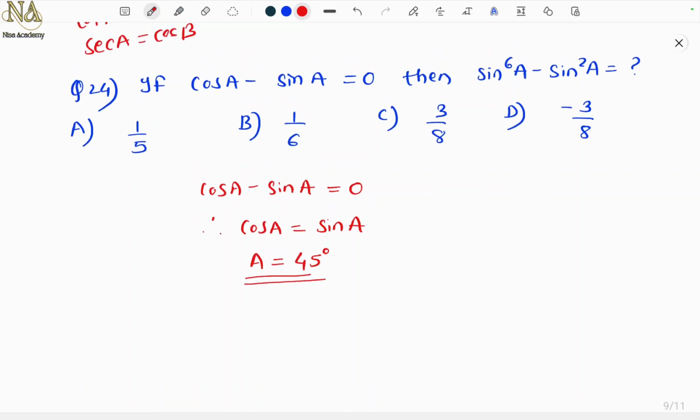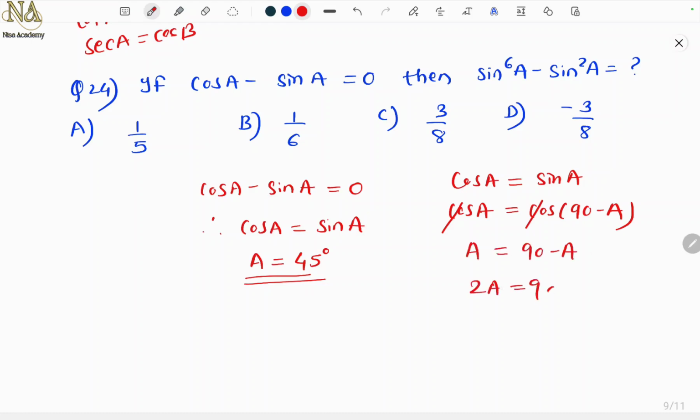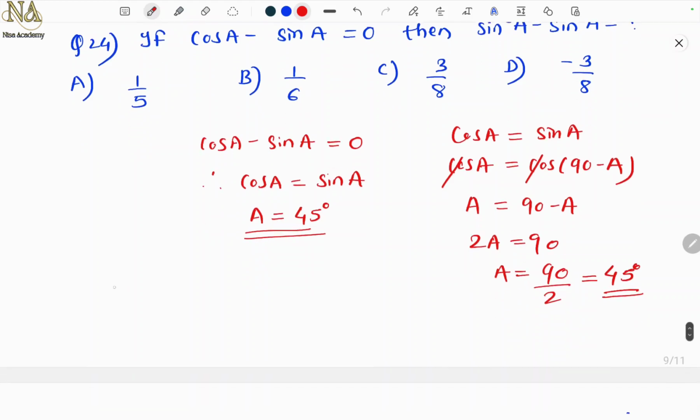Now if you don't remember which angle, you can think of it this way. Write cos A equal to sin A. What is cos of 90 minus theta? Sin theta. So can I write sin A as cos of 90 minus A? Because cos of 90 minus theta is sin theta. So cos gets cancelled, A is equal to 90 minus A, 2A equal to 90, so A is 90 by 2, which is 45. Again you are getting the same angle. Now just write sin raised to 6 of 45 minus sin square 45 degree.